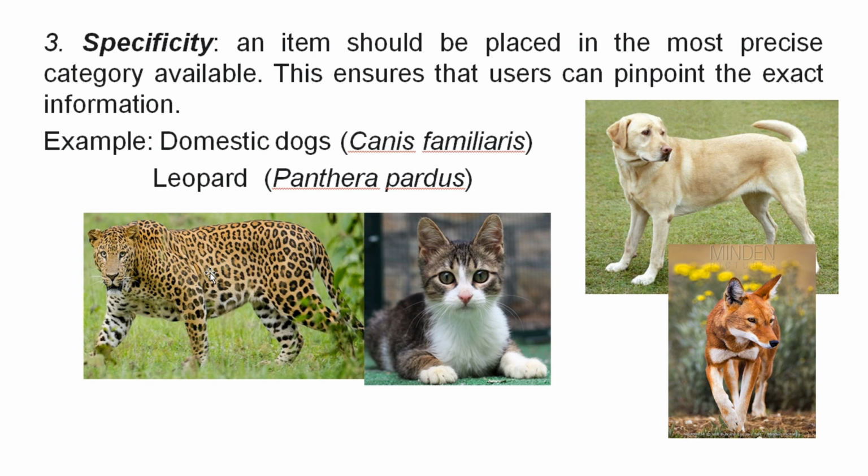Each species should be classified into a specific category, into a specific group. Look, these two are highly specific as compared to this Ethiopian wolf and domestic dog. So classification of living organisms is specific, to the point. Good.